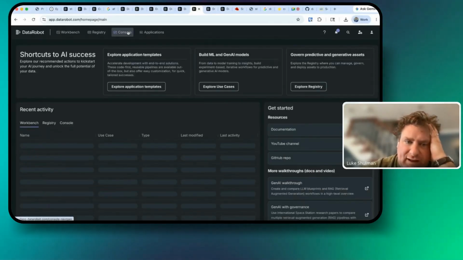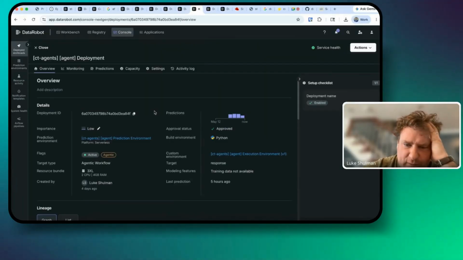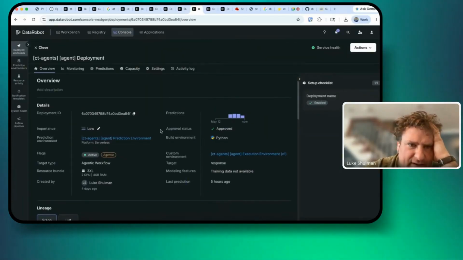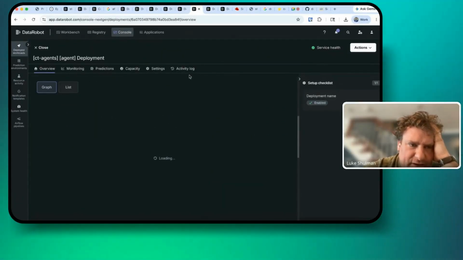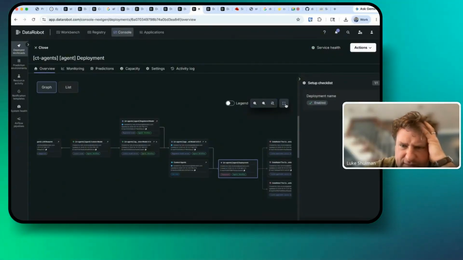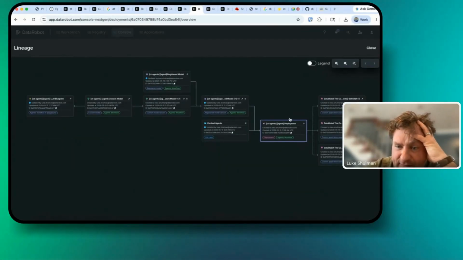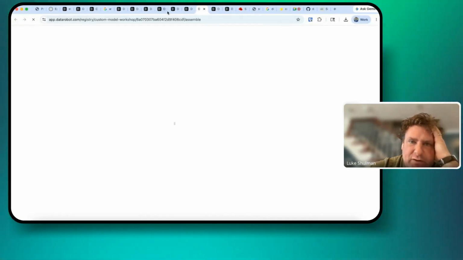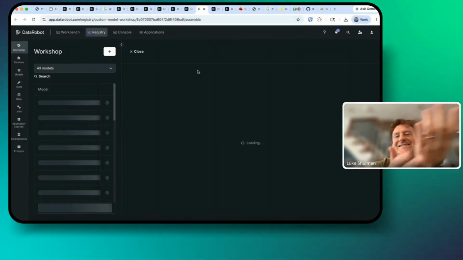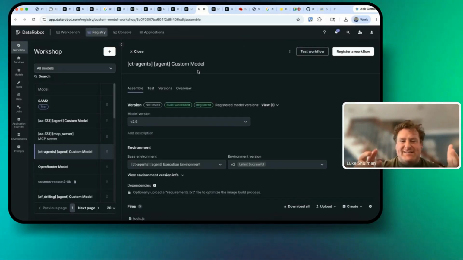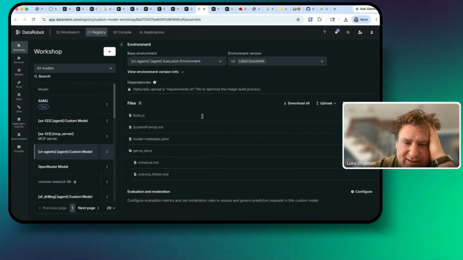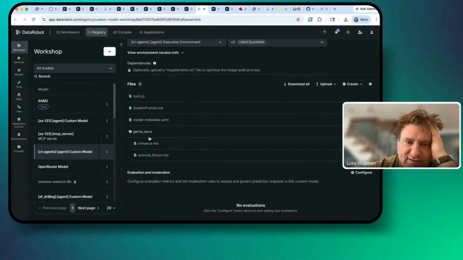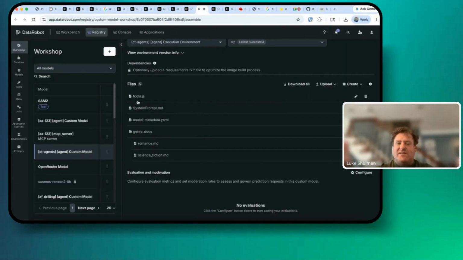So here on the DataRobot side, this is the agent that we just deployed. It was last used a few hours ago. And we get this cool little view of all the components involved. So we have the deployed agent, and these are the different applications. This is actually the code, which I'm going to go to for a second because this is kind of fun. As I said, all we're providing is the context. So this is the code. It's literally just our system prompt and our genre docs. Everything else is in the runtime, right? So our context agent runtime, everything else is just there.